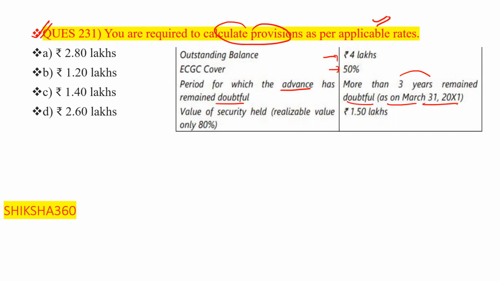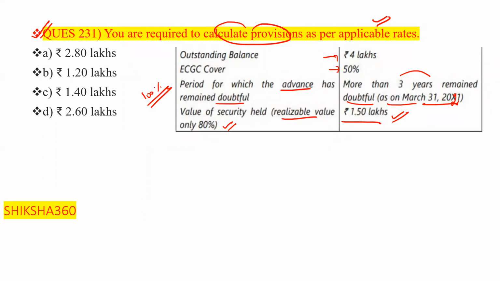As on March 2021. Okay, so we have written here that 100% provisioning is required in that case on the unsecured. The value of security held is 1.50 lakh, and the realizable value is only 80%. So please tell fast, what is the correct answer of this question? What is the amount of provisioning required here?